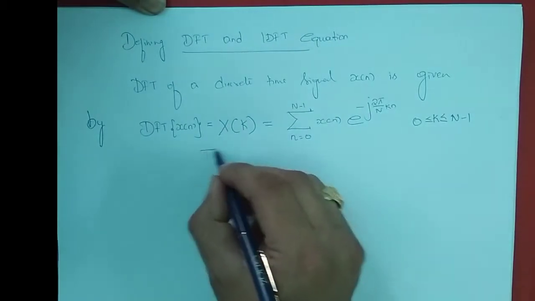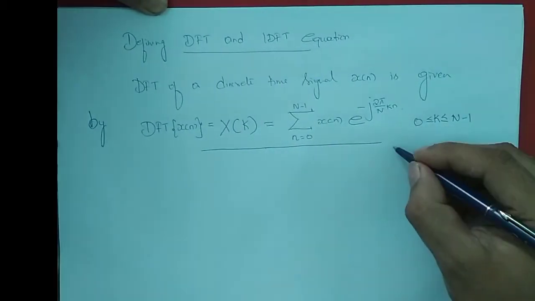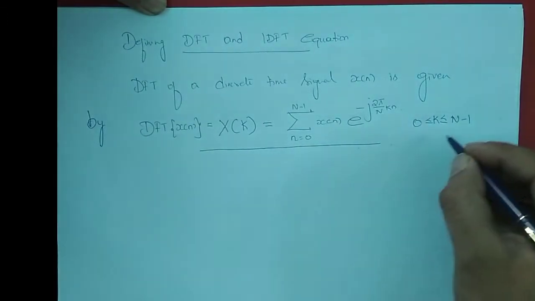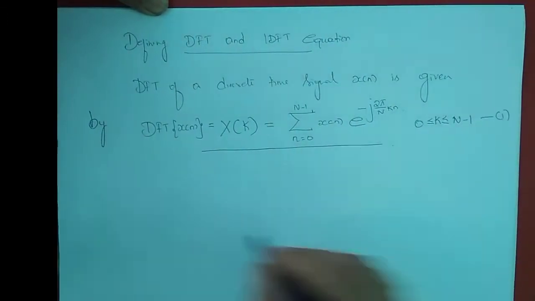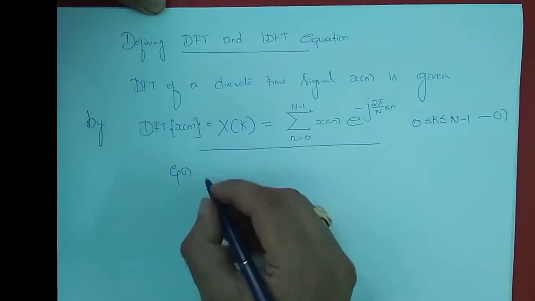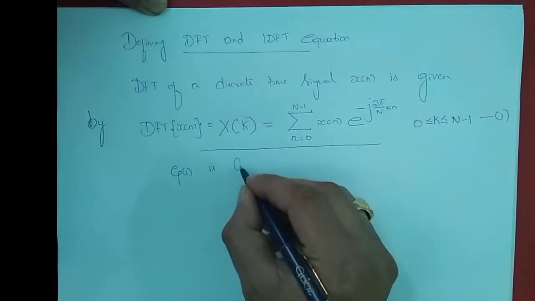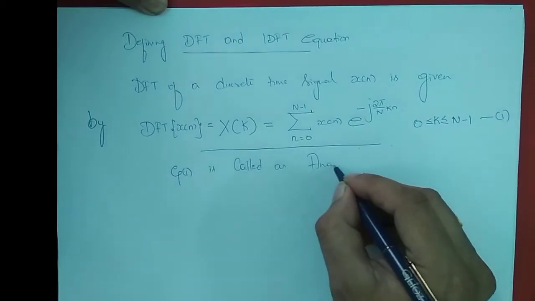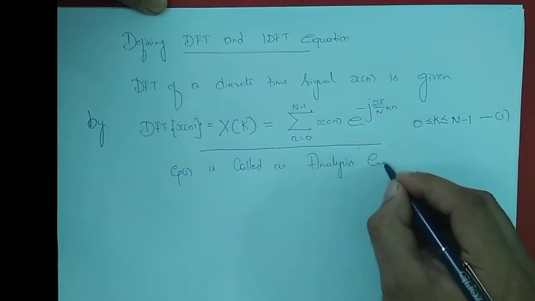So this equation is called the analysis equation. If I call it equation 1, then equation 1 is called the analysis equation.